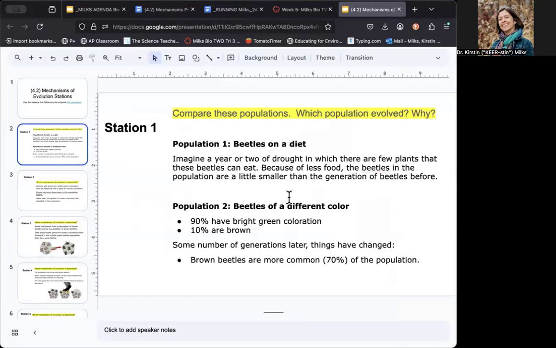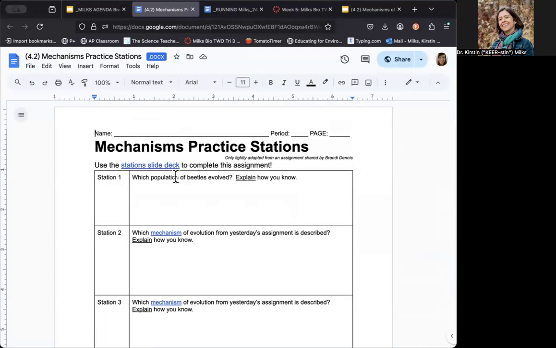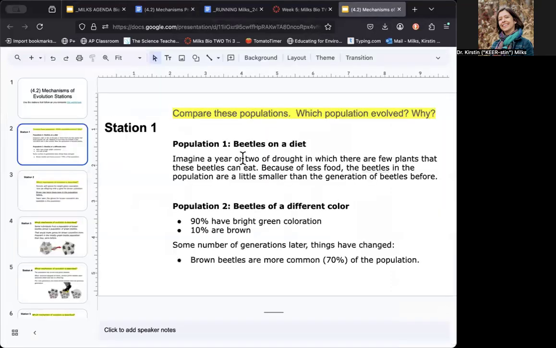It says compare these populations. Which population evolved? Explain how you know. Ready? Population 1, beetles on a diet. Imagine a year or two of drought in which there are few plants that beetles can eat. Because of less food, these beetles in the population are a little smaller than the generation of beetles before. Population 2, beetles of a different color. 90% have bright green coloration, 10% are brown. And then some generations later, things have changed. Brown beetles are more common in the population.